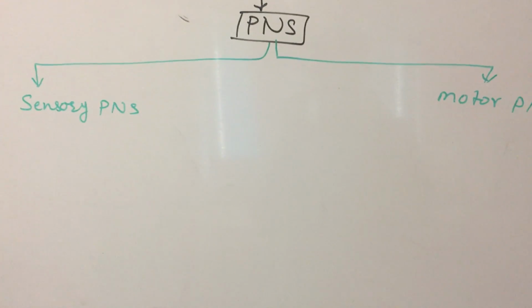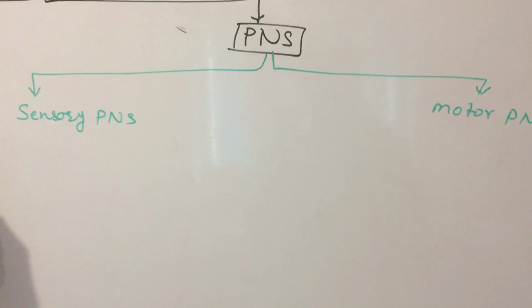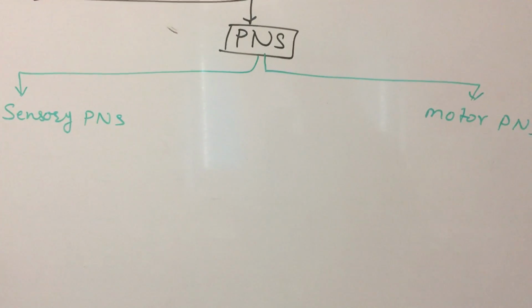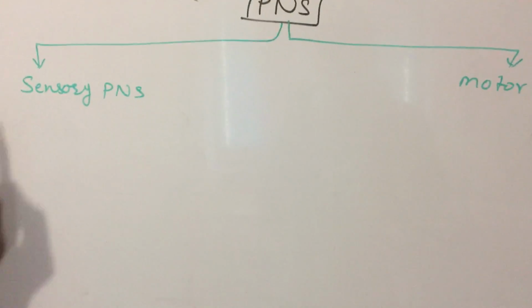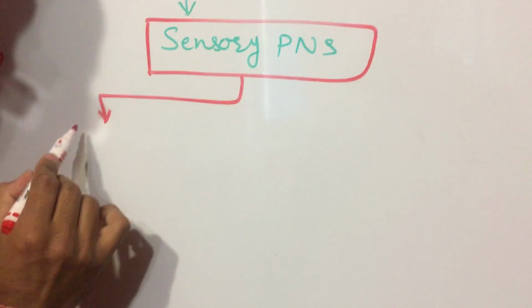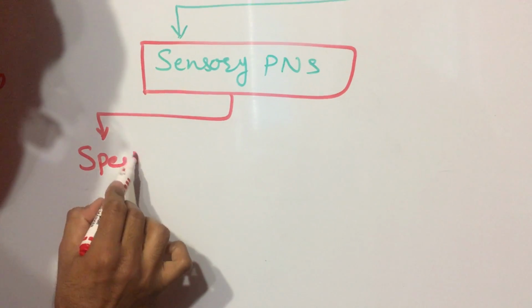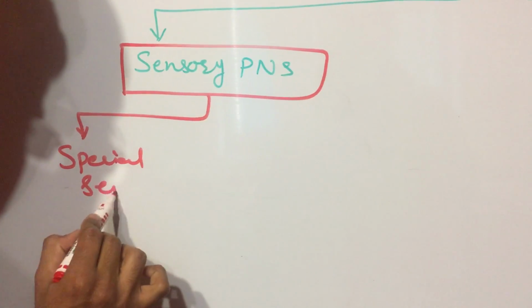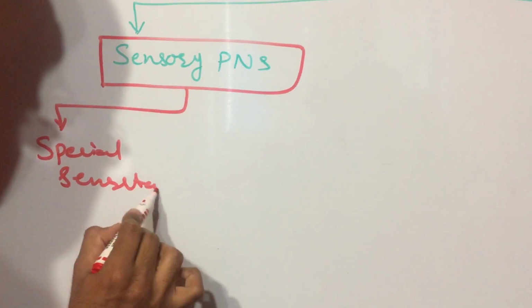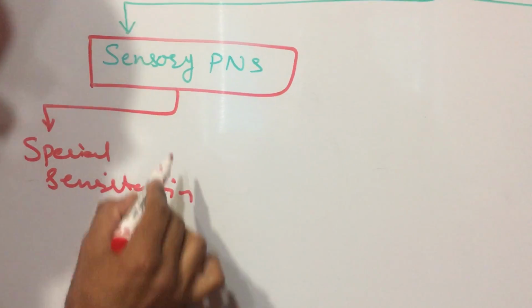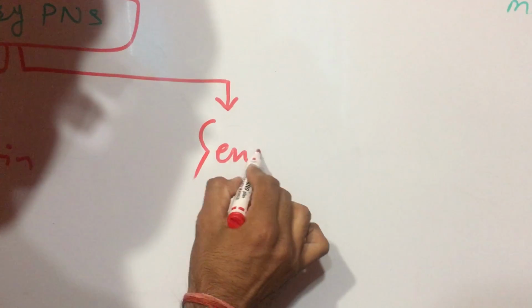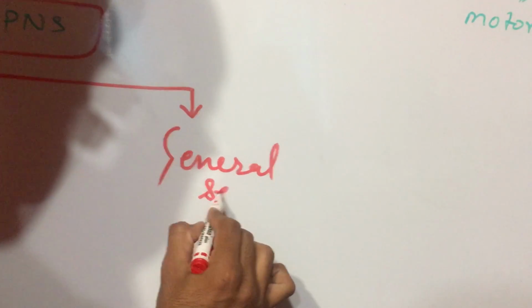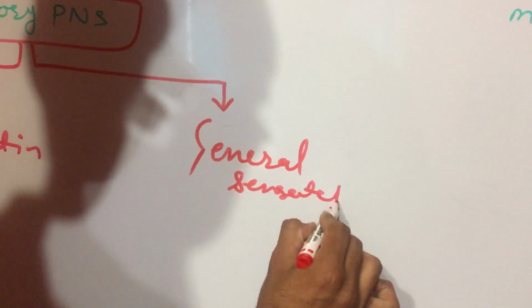The sensory peripheral nervous system is divided into two parts. First is the special sensation, and second is the general sensation.